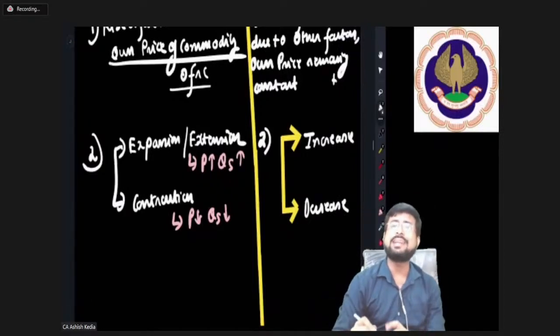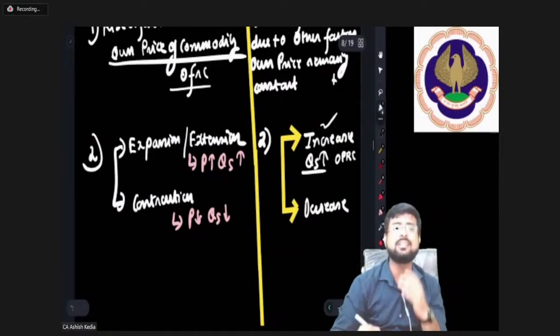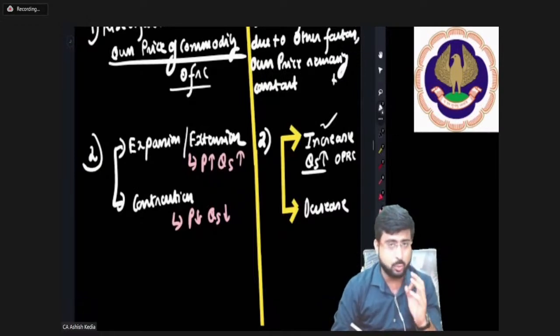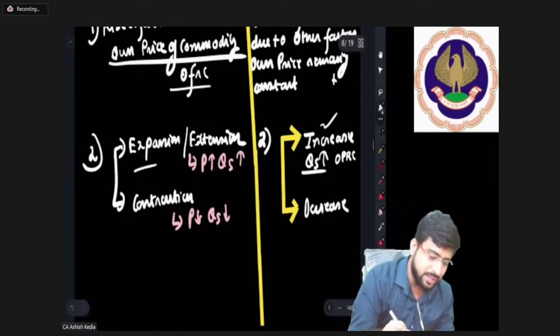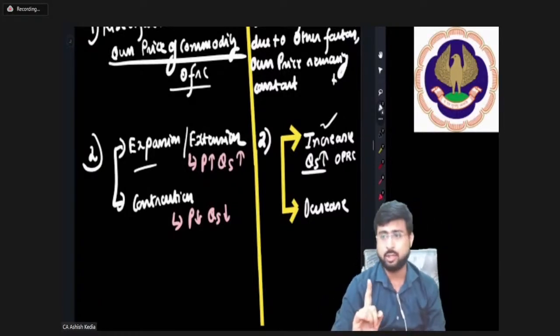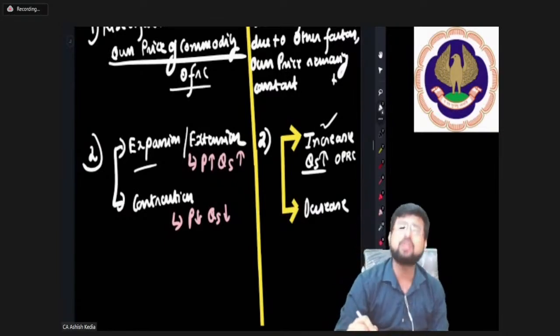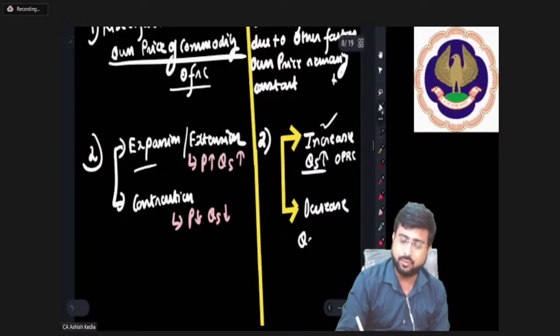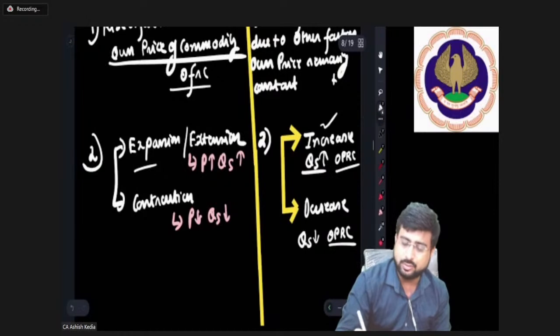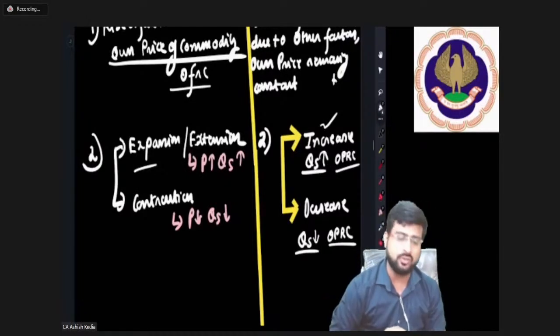If quantity supplied is rising due to other factors, own price remaining constant, it is called increase in supply. Be very careful with the words you choose, because expansion is used in case of price, and increase is used in case of other factors. So don't mix up the words. In case of decrease, when there is a fall in quantity supplied while own price remains constant, with no change in own price, that's the case of decrease.